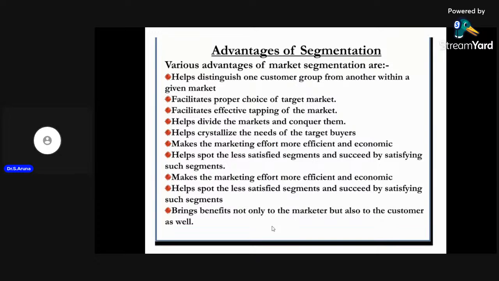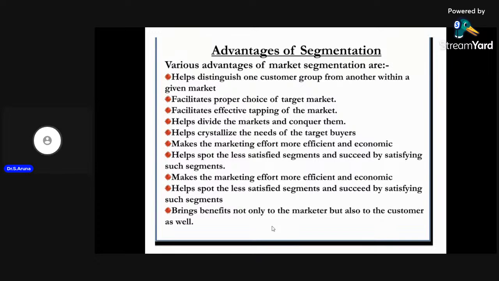So what are the advantages, or the benefits, of market segmentation? Many benefits are gained by the customers out of market segmentation. As per this segmentation, we give the customer a choice in the market. If we segment the market and offer different products to customers, they have ample choice, with a number of opportunities in choosing the product.